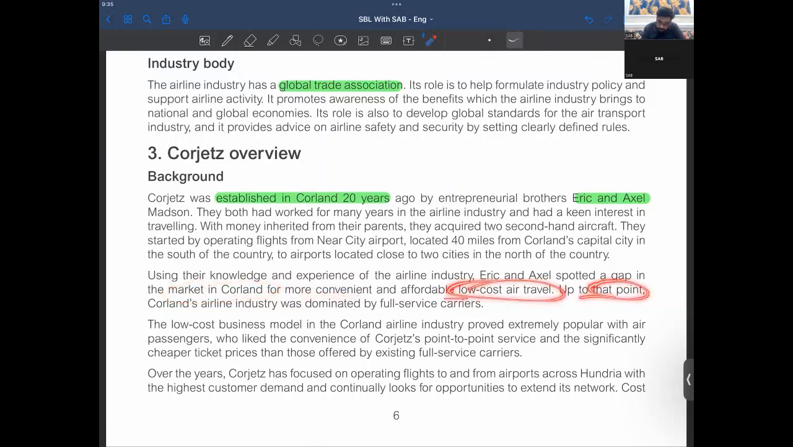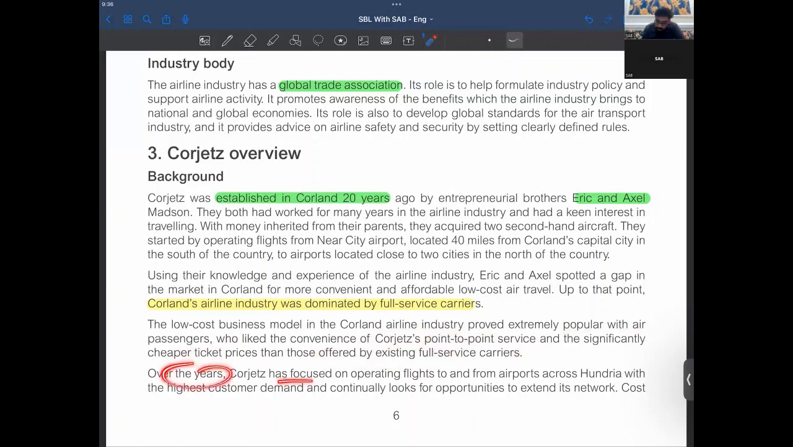Up to that point, Corland's airline industry was dominated by full-service carriers, and they realized that they must have a cheaper alternative, so they launched their airline. The low-cost business model in the Corland airline industry proved extremely popular with passengers, who liked the convenience of point-to-point service and the significantly cheaper ticket prices than those offered by existing full-service carriers.